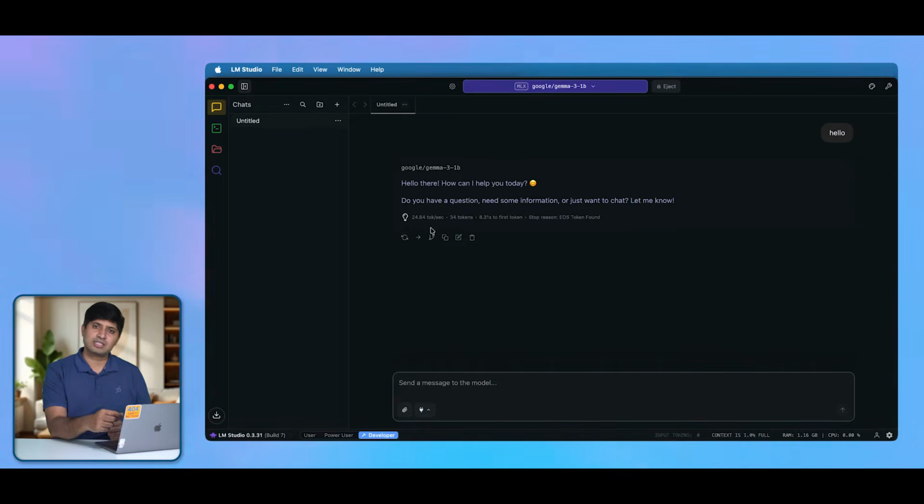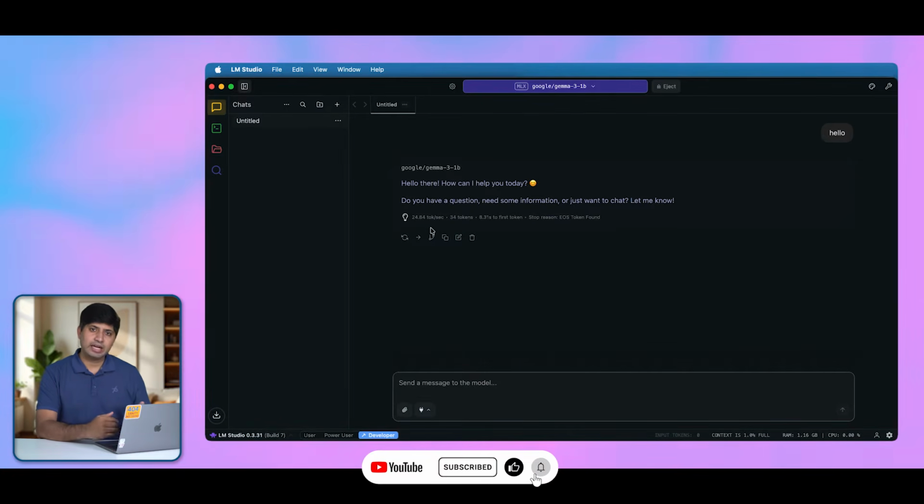So you can run this test, send them a similar message, and then just look at their output speed. If one particular model is giving you better speed, higher tokens per second, then you should obviously use it. Or let's say you have two computers and you are not able to figure out which computer you should use to run your AI applications. You can use the same model, send them the same question, and look at their output speed, and that way you can decide which computer is better for your AI projects. So this is one little tip.